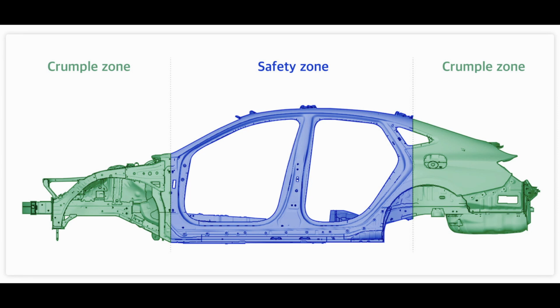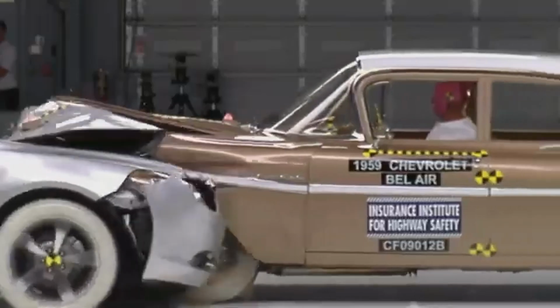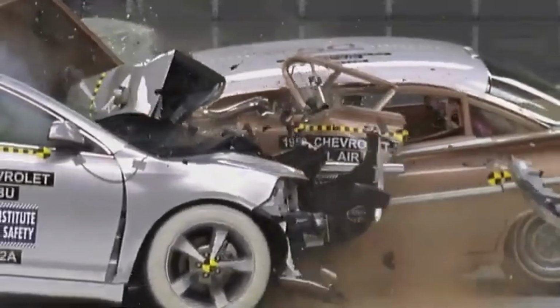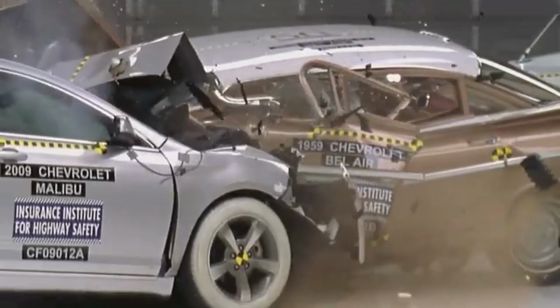This is where safety features like crumple zones come in. They're designed to absorb kinetic energy as much as possible during a crash, protecting passengers by controlling how much energy is distributed. These features save lives.